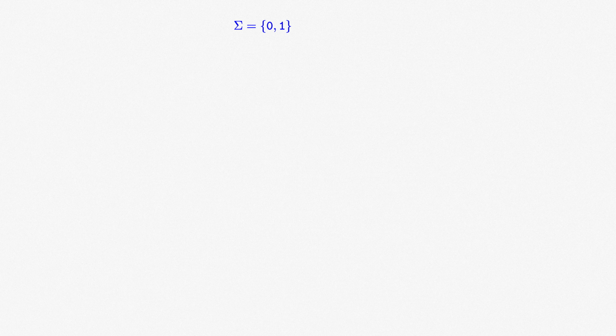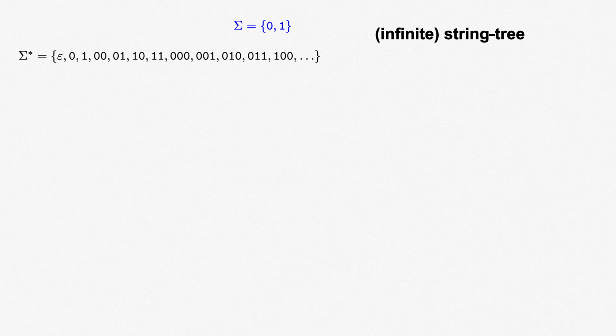We can use what is essentially an infinite-rooted tree to organize our view of the set sigma star of all strings over sigma. We'll call this infinite tree of strings a string tree, or Stree for short. This is a made-up word which has two advantages. First, it carries no linguistic baggage, and second, it plays hell with autocomplete and autocorrect, which is fun.